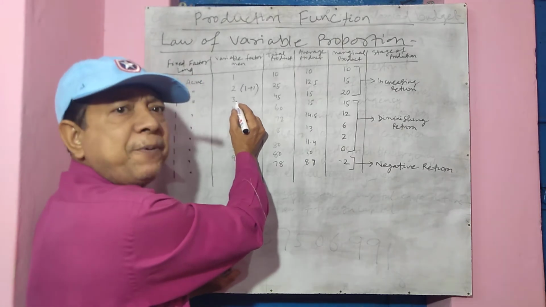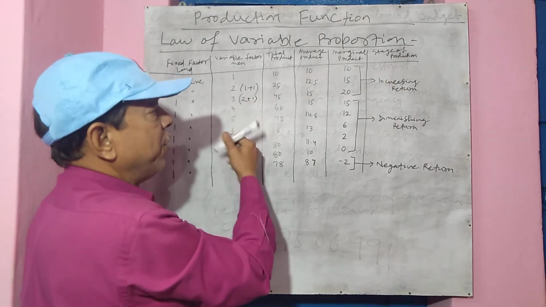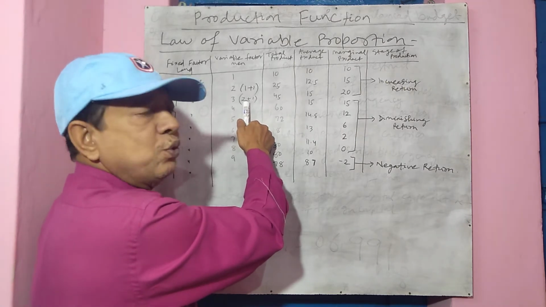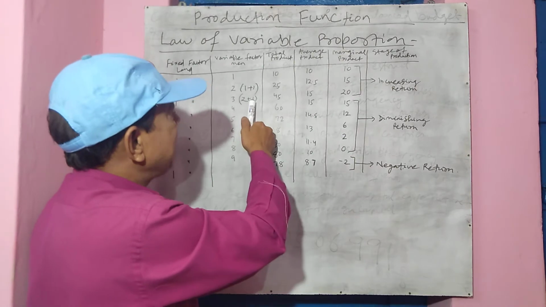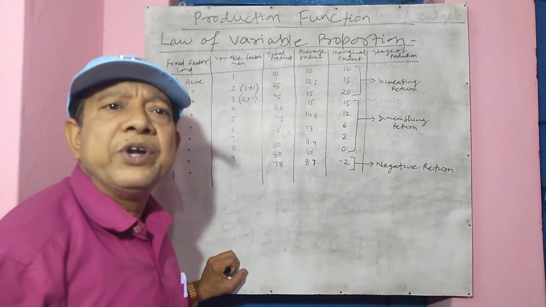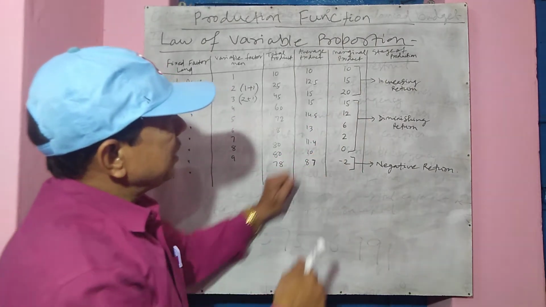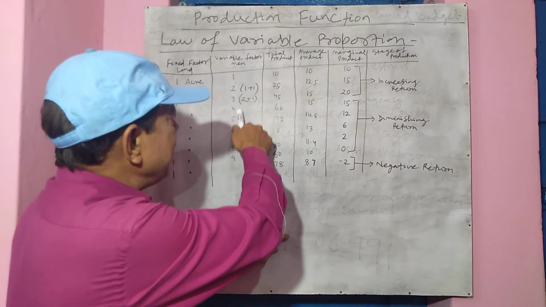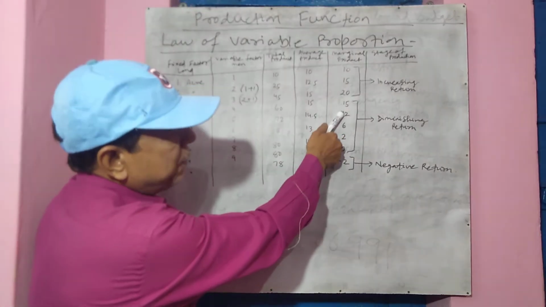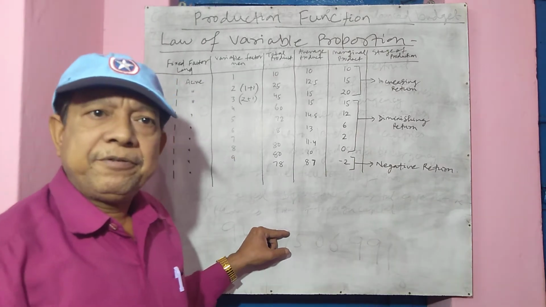When he employs 3 persons, it means 2 previously employed plus 1 newly employed. So the previous 2 were producing 10 plus 15, 25. Now the third person alone produces 20 units. So therefore, you see, in the first stage the marginal product rises. Then when you go on employing more and more labor, the marginal product goes on falling, becomes 0. Then it becomes negative. Okay.